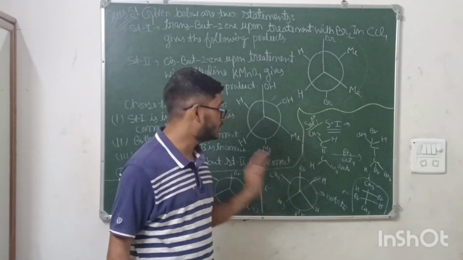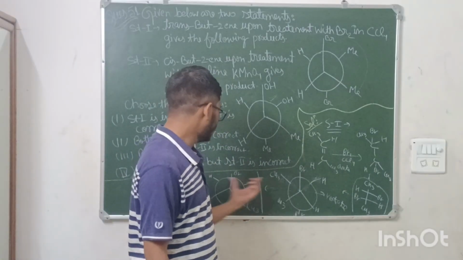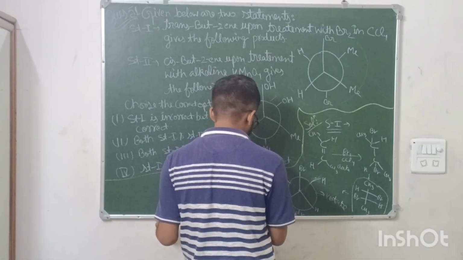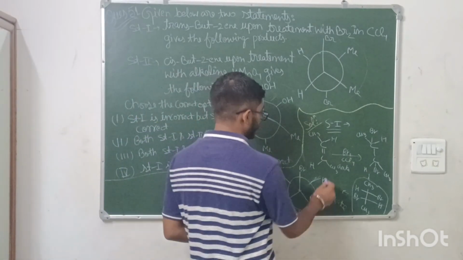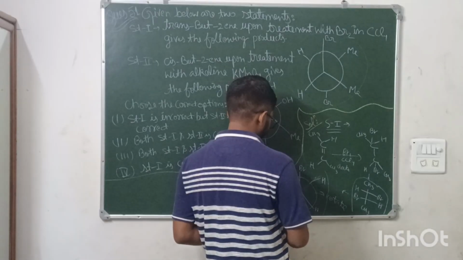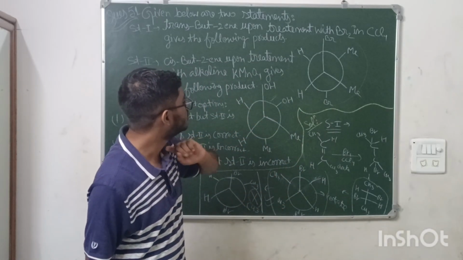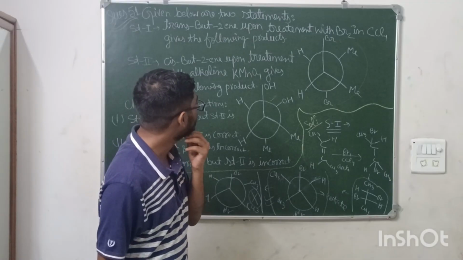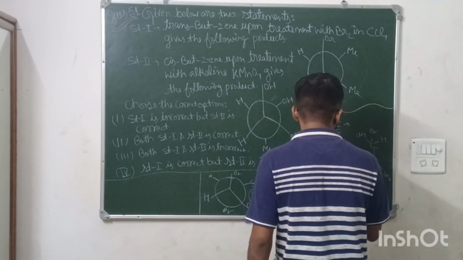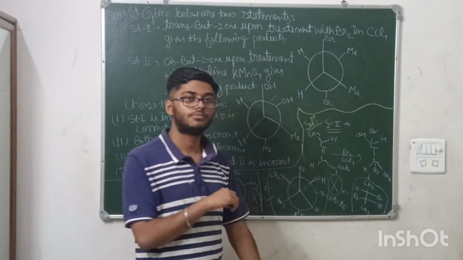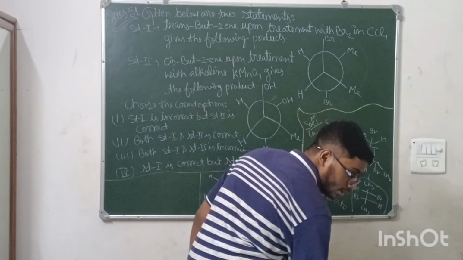This is the product, but you can't rotate it like this. If I rotate this, then we get this, but rotation cannot be held here because this is the eclipsed form. So here this is the final product that is formed, and this is not matching with the above option. The option is not matching, Me, CH3, CH3, no. So this option is totally wrong. So statement number one is false.